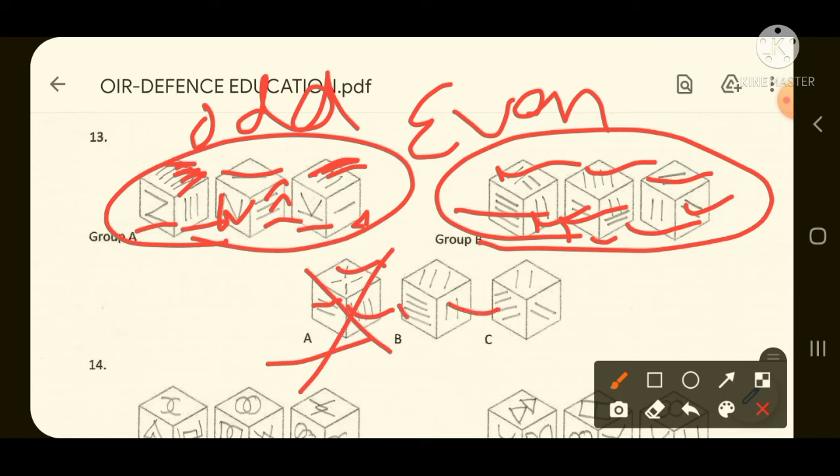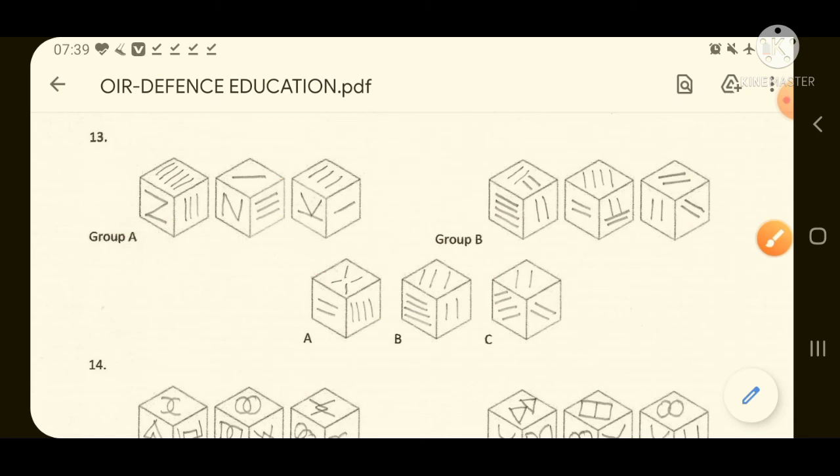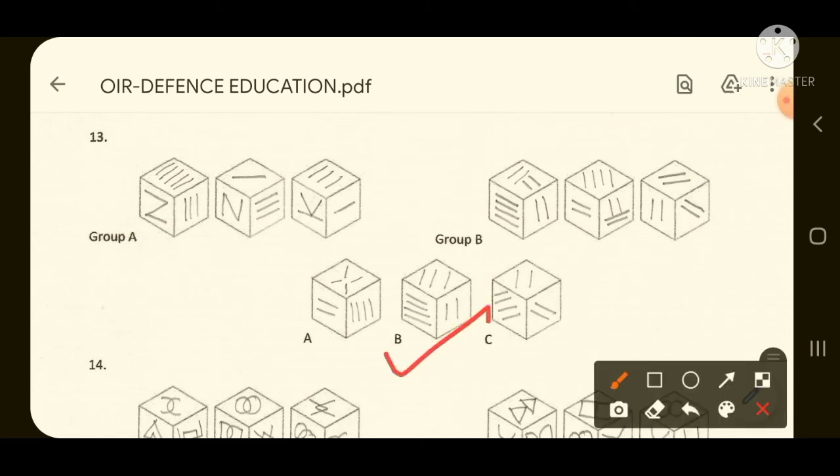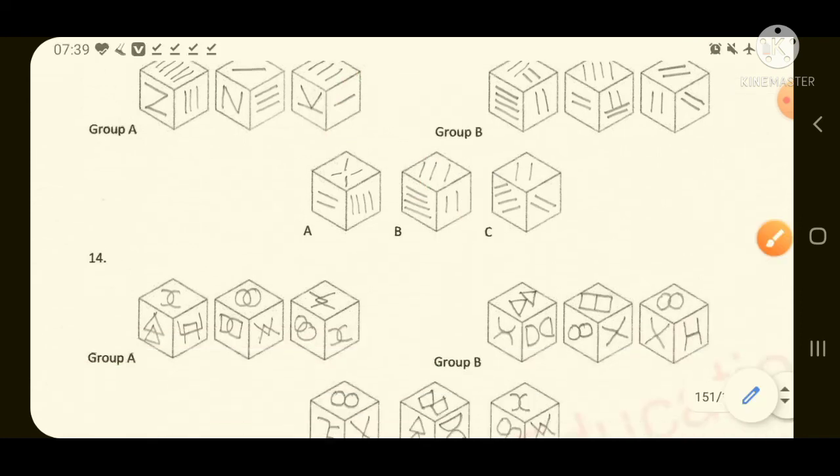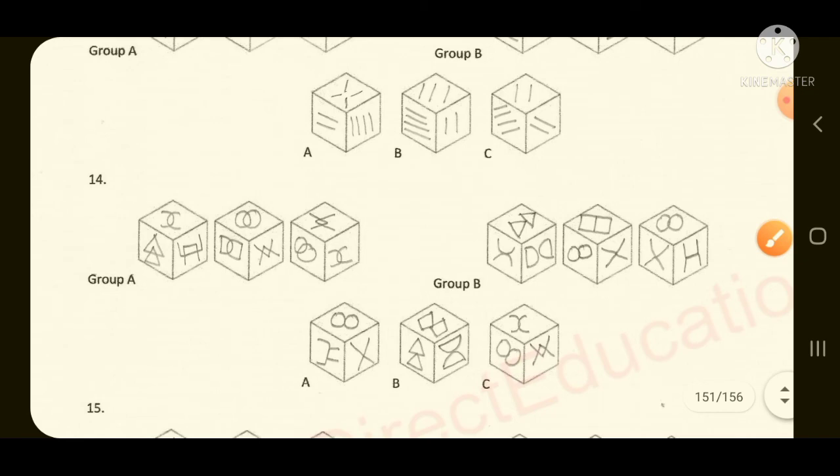2 lines, 4 lines, 3 lines. 3 is odd, so here this face of option B is matching with group A. So our required answer will be option number B, because this face is matching with group A where an odd number of lines are there, that is 3 lines. Coming to the next question.